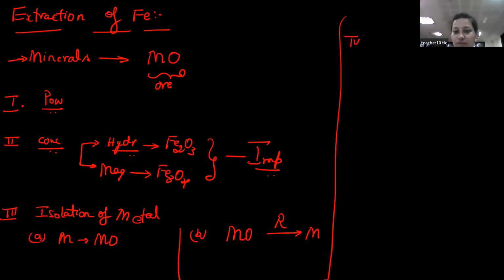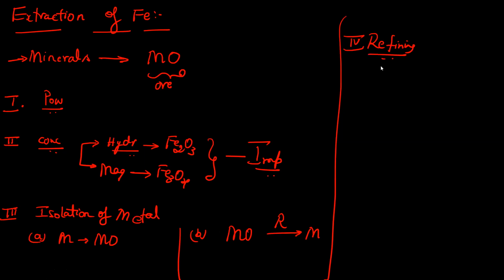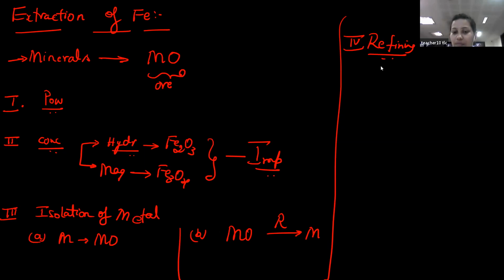Then what is the fifth step? Go for the refining process, based on the percentage of impurity. That we will study step by step. Students, is there any confusion in the extraction of iron? What is a reducing agent? Yes, that I will explain.